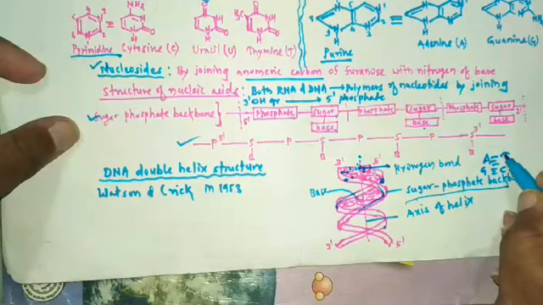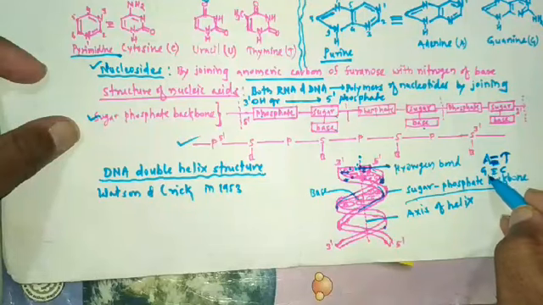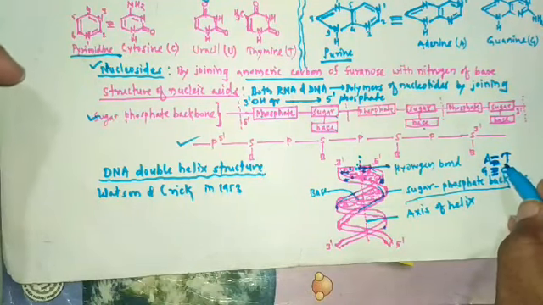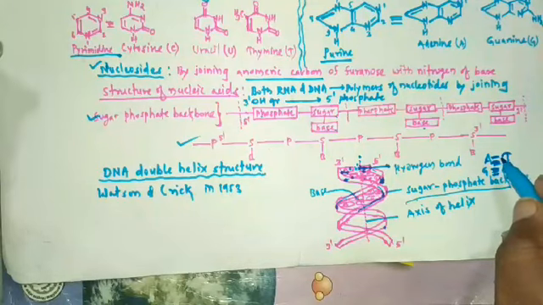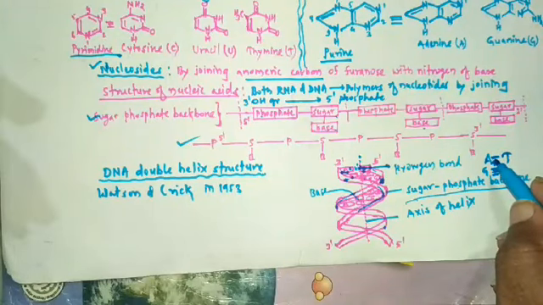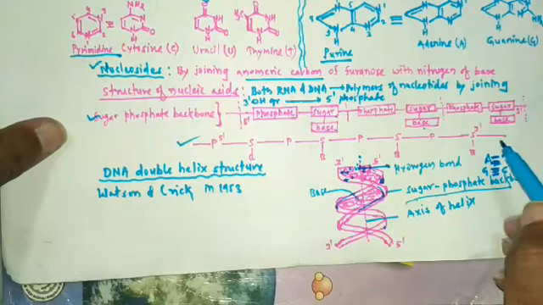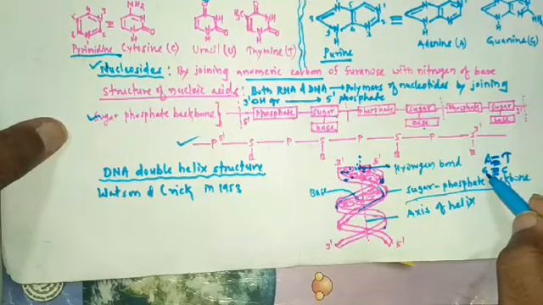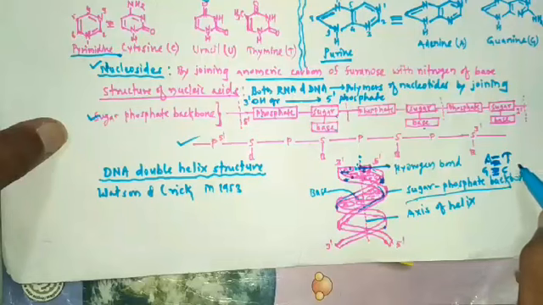So here adenine with thymine forms two hydrogen bonds, and here guanine with cytosine forms three hydrogen bonds. So adenine always forms two hydrogen bonds with thymine, and AT and GC are complementary. AT means adenine and thymine, and GC means guanine and cytosine.